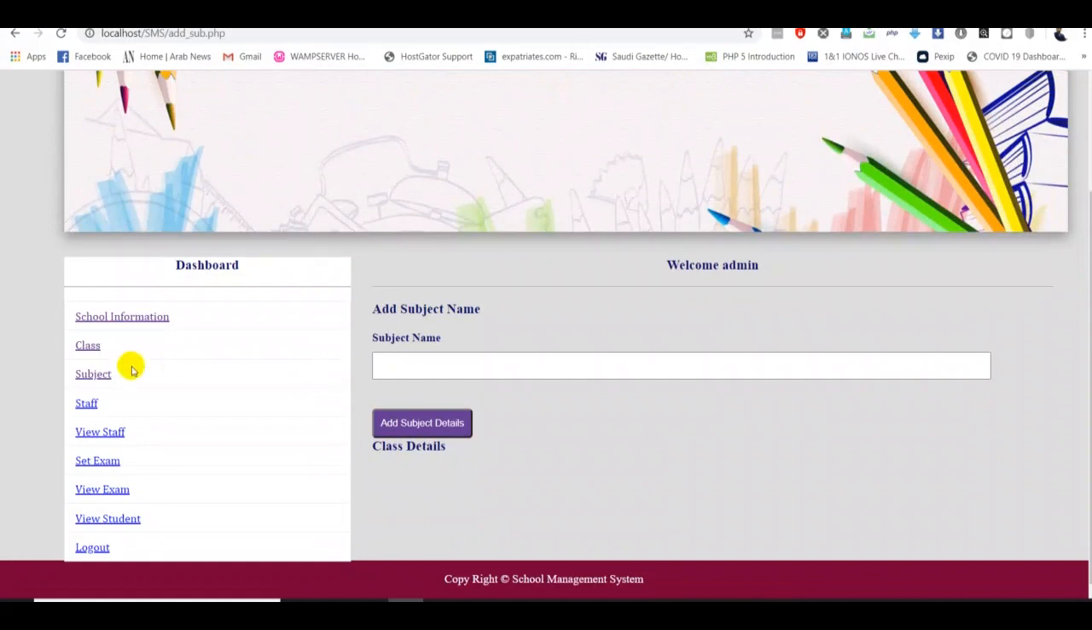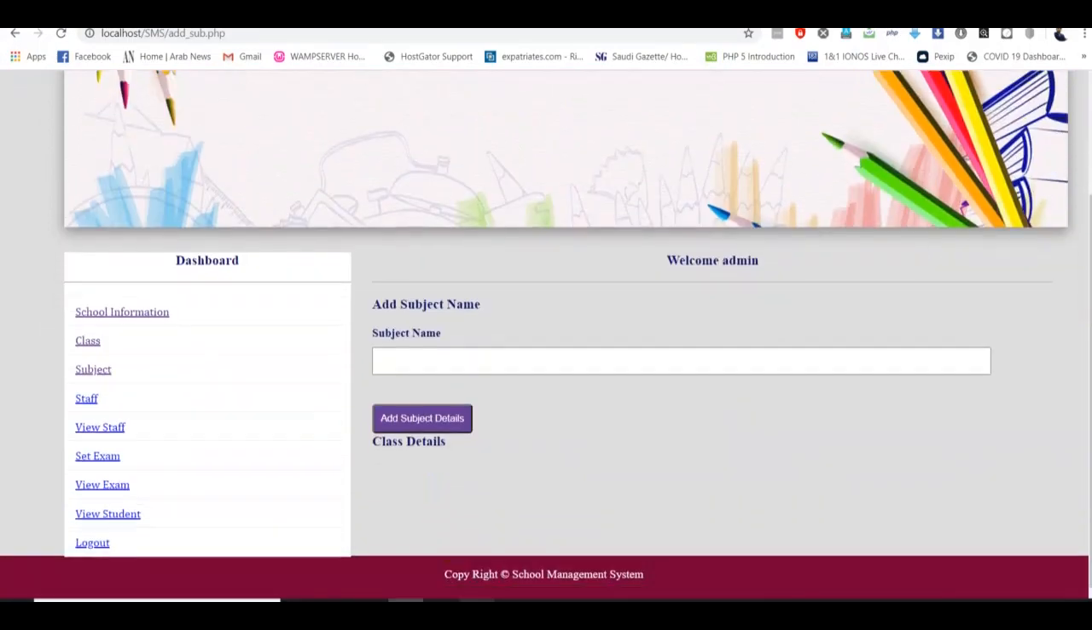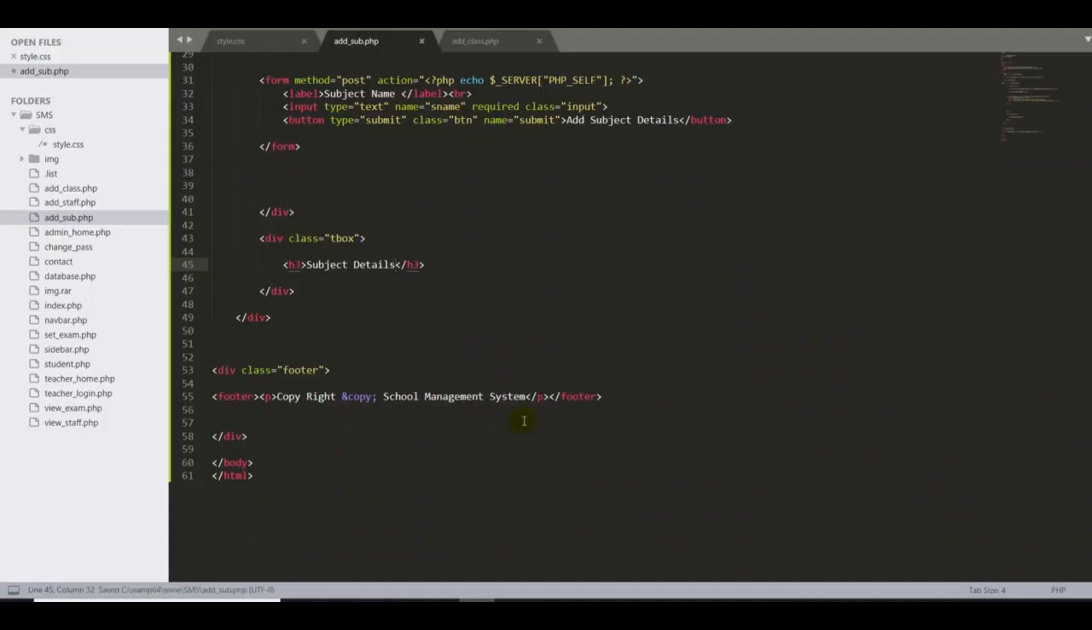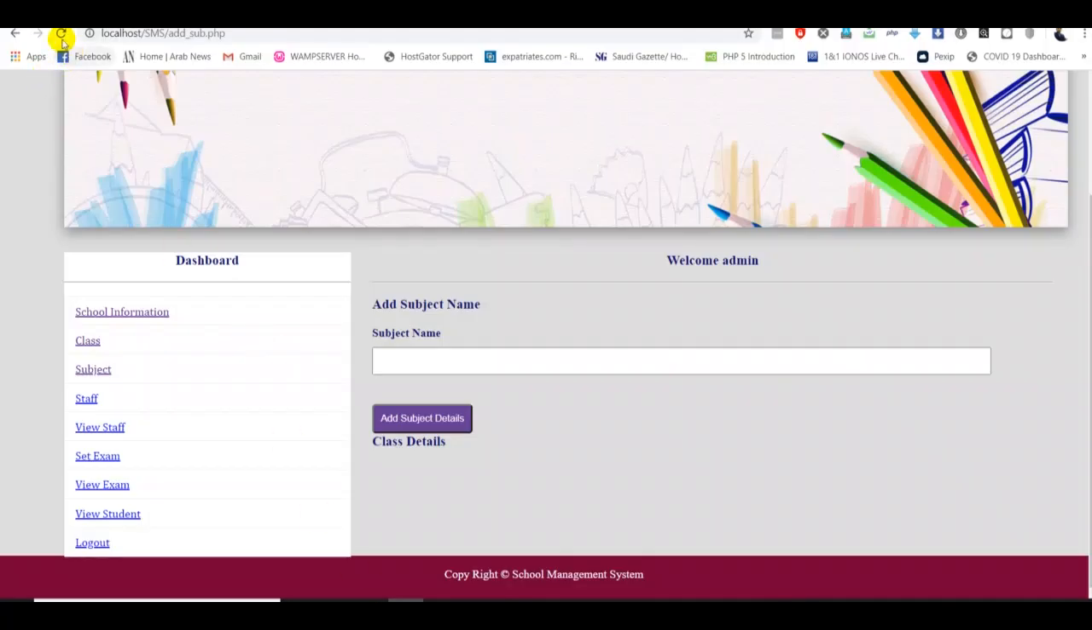Okay, then I refresh. Subject detail, here we go. So guys, now I want to put one more table here. So what I have to do, guys,